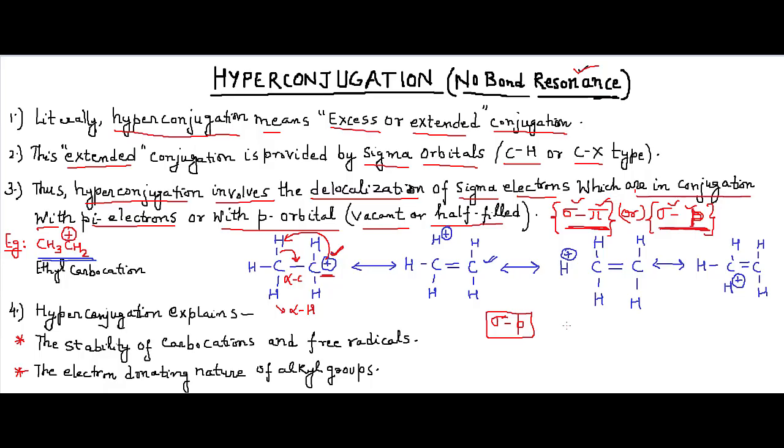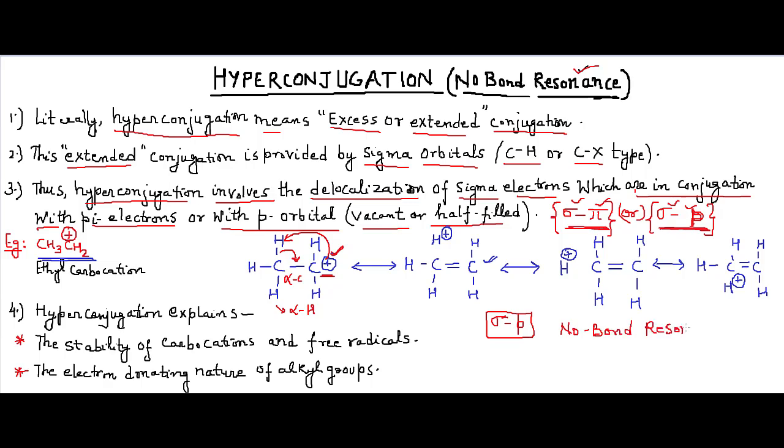So this is how we write it. As you can see, the alpha hydrogen which carries the positive charge has no bond between the alpha carbon and the alpha hydrogen. That is why it is known as no bond resonance.